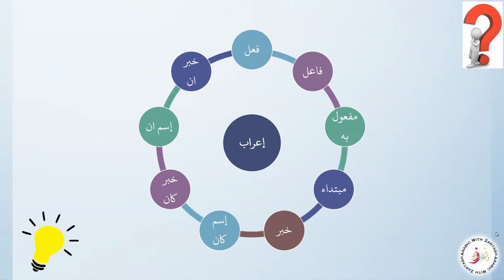And also we come across terms like isim kana wa khabar kana, isim inna wa khabar inna, and like that. So one should know all the basics of the ilm nahu, so that writing the grammatical or detailed I'rab will be easy for them to learn.